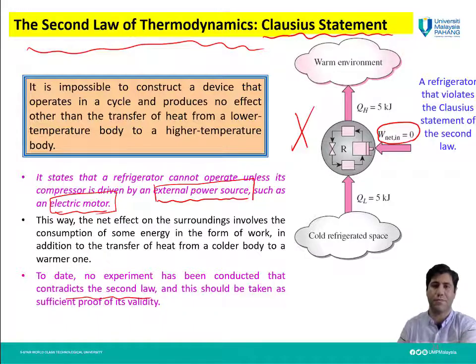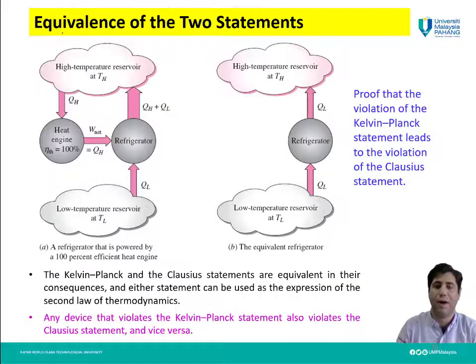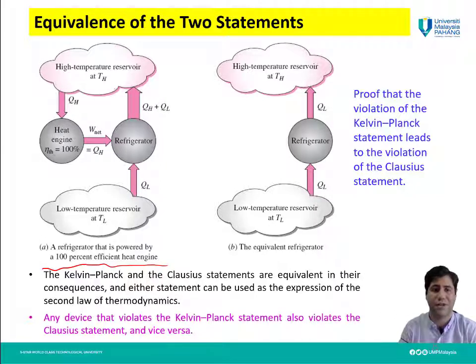Now, how are these two statements similar or equivalent? Let's see with an example. Imagine we have this refrigerator. This is a combination of the heat engine and refrigerator.